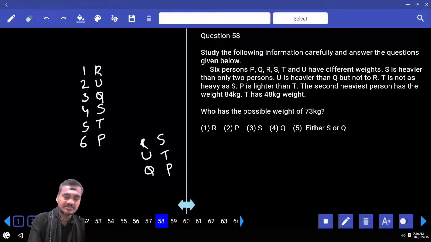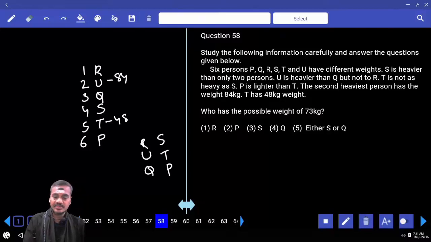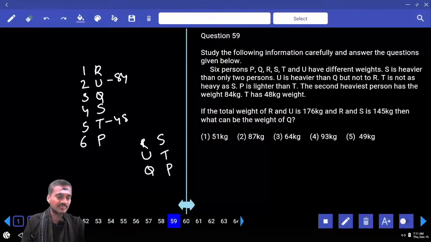And the second heaviest person is 84 kgs and T is 48 kgs. Then who has the possible weight of 73? Either Q or S, choice 5, question number 58.